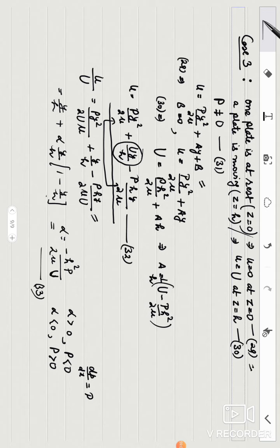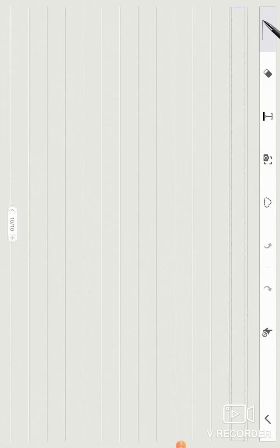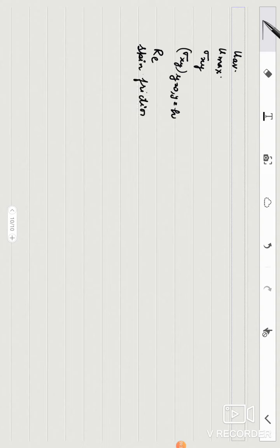You calculate u average, u maximum, then sigma xy, then sigma xy at the two walls, y equal to 0 and y equal to h. You also calculate Reynolds number and skin friction. Okay, you have to do all these.